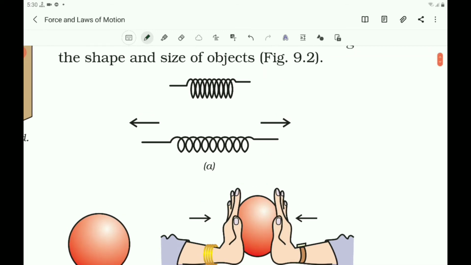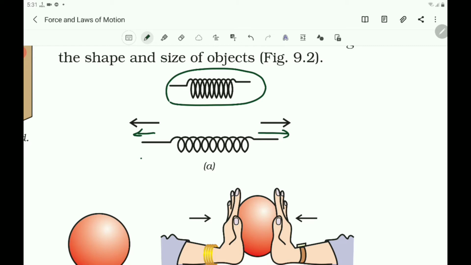See here, by applying the force on this object, shape and size changes. Here it is elongated. The force is applied on both sides to pull it. The force is applied in the form of pulling, and the string expanded here.